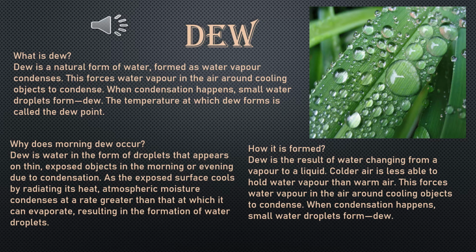Now why does morning dew occur? Dew is water in the form of droplets that appears on thin exposed objects in the morning or evening due to condensation. As the exposed surface cools by radiating its heat, atmospheric moisture condenses at a rate greater than that at which it can evaporate, resulting in the formation of water droplets.